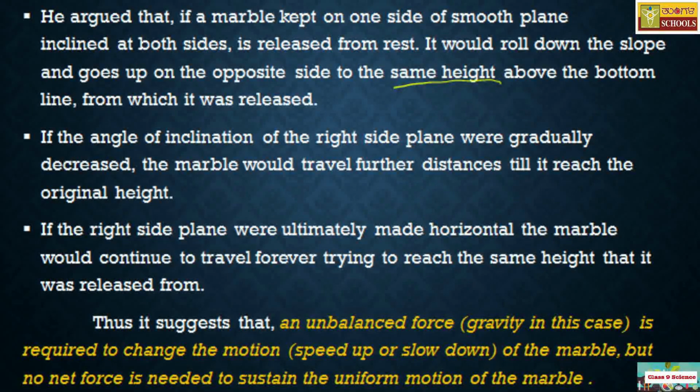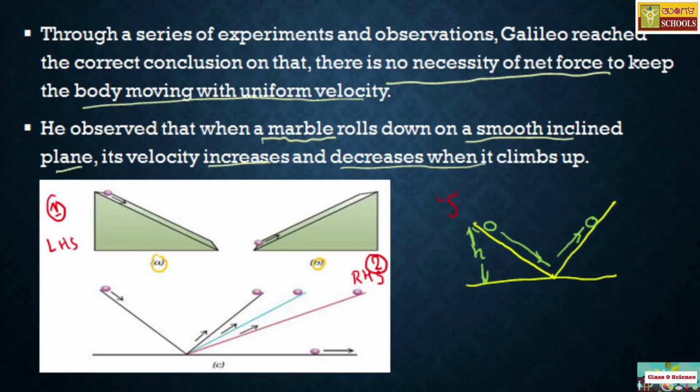Let's go back to the picture. In this first case, if you make some angle and decrease the angle of the second plane, what happens? Again the ball reaches the same height. Whenever you decrease the angle of the second plane, the ball again reaches the same height.